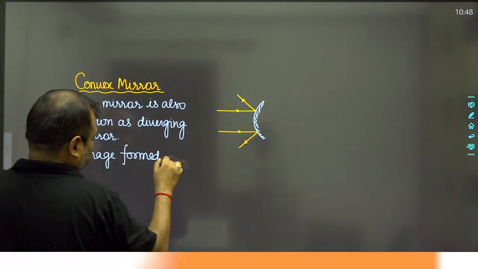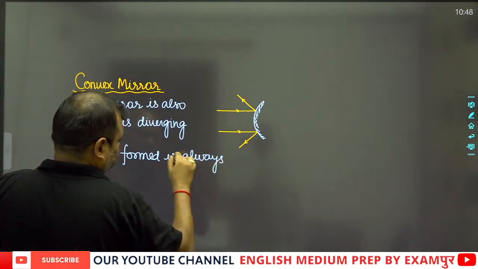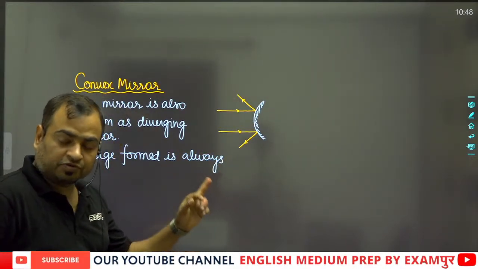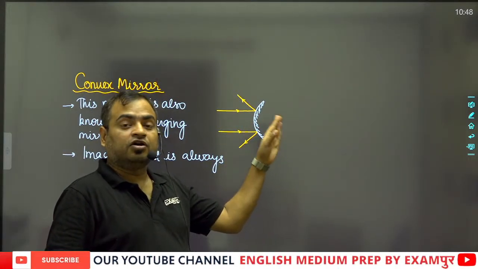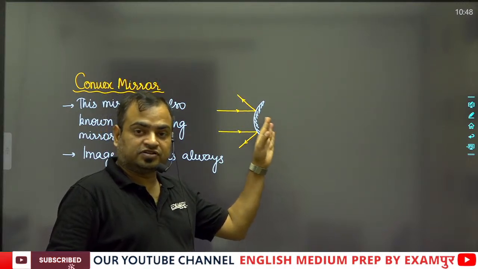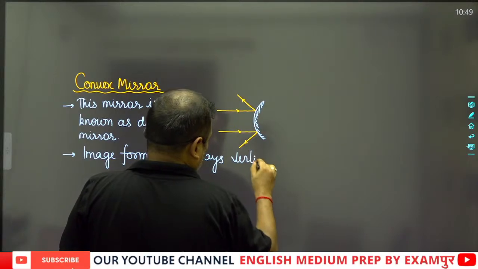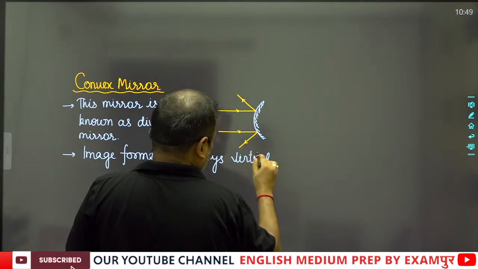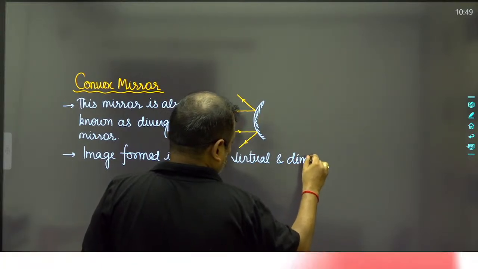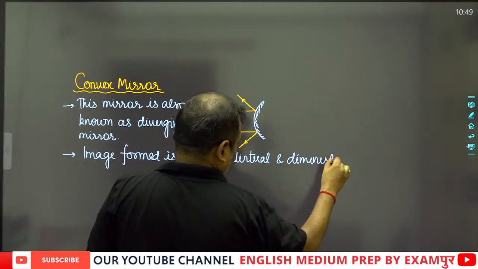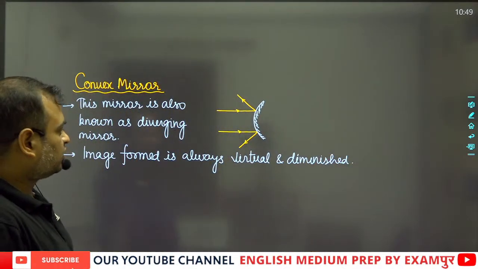Image formed is always behind this mirror, or we can say that the image is always virtual. So this is virtual and small, or diminished. Diminished means dimensions are shorter than the object.